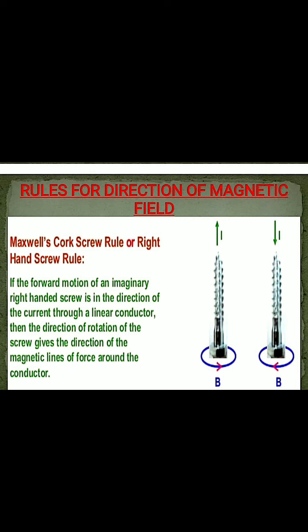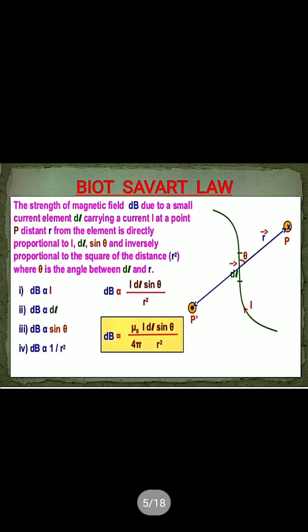So the rule is, imagine a man swimming along the wire in the direction of the flow of the current with his face always turned towards the magnetic needle. Then the north pole of the needle will deflect towards his left hand. In whichever direction that swimmer's left hand will move, in that direction the north pole of the magnetic needle will move. We know this one.